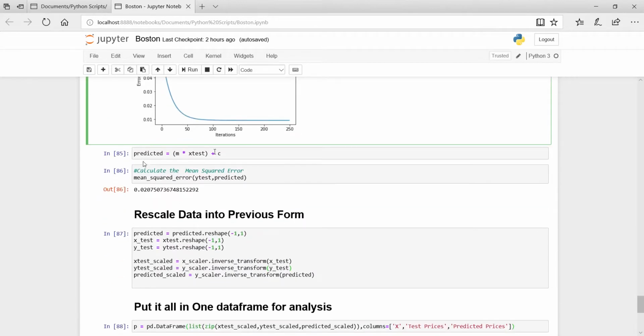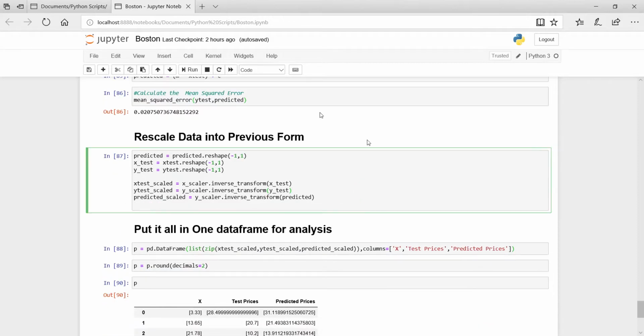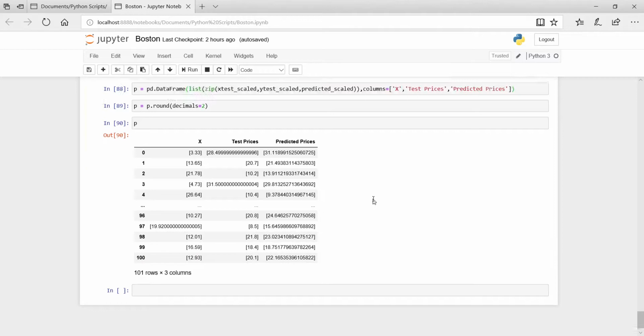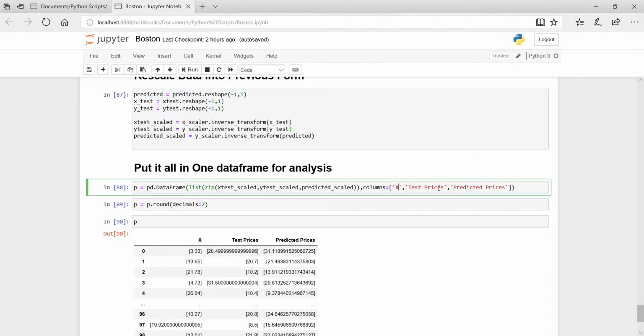Then we have calculated the predicted price, and then calculated the mean squared error. Here we can see the mean squared error. Then we rescale all the data into its previous form, because we had scaled the data with the min-max scaler. Now we inverse the process and rescale the data into its previous form, by which we can see the actual prices and predicted prices. Then we put it all in one data frame for analysis. You can see x, test prices and predicted prices.